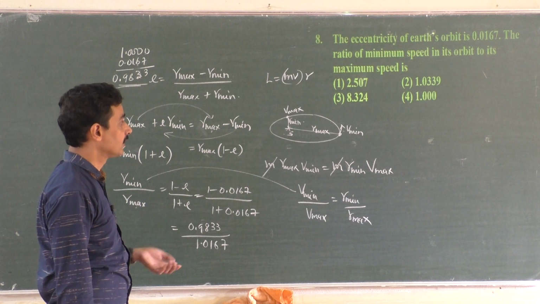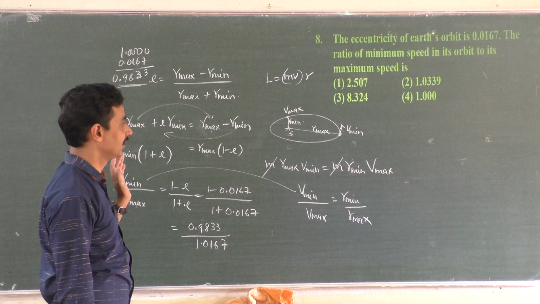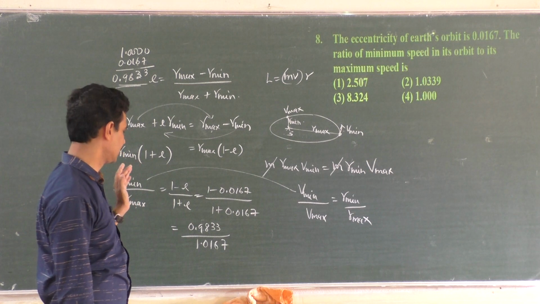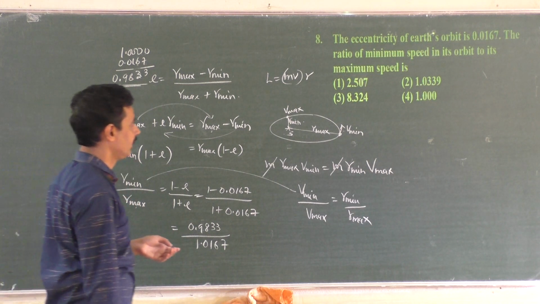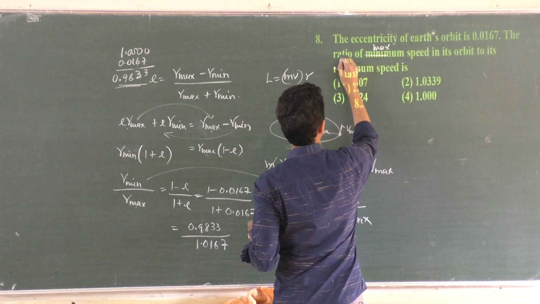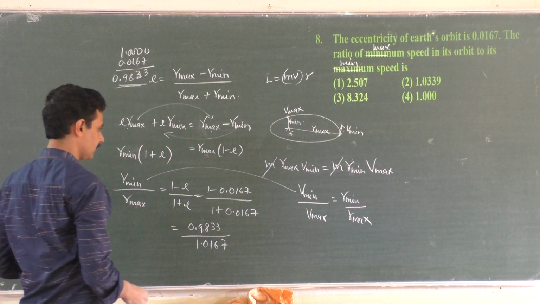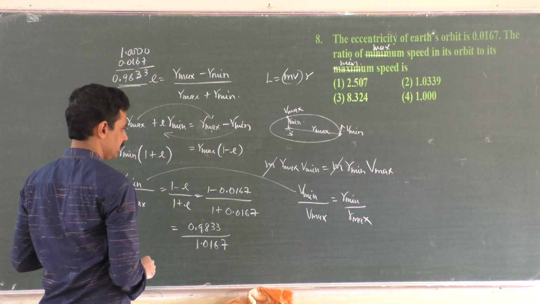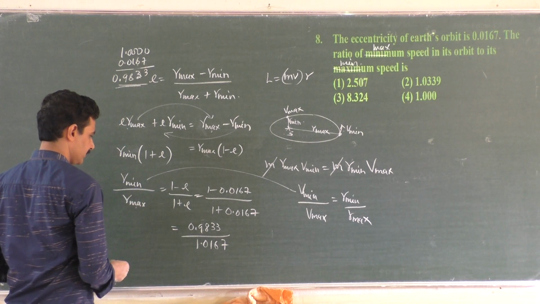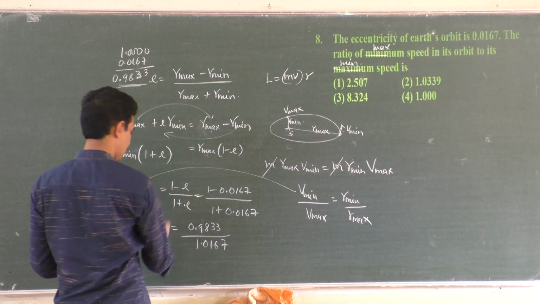The problem here is there is nothing which is less than 1. No number is less than 1. So actually they should have asked maximum speed to minimum speed ratio. Maximum to minimum speed. I think I have gone wrong in typing it. So what is maximum to minimum speed then? We have to get the opposite ratio, right? That means R maximum to R minimum.